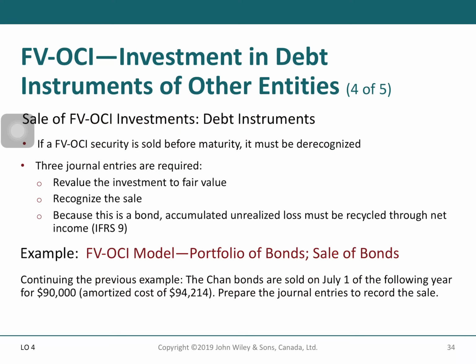Next, investment in debt instruments of other entities. Sale of bonds. Continuing the previous example, the bonds are sold on July 1st of the following year for 90,000, amortized cost 94,214. Prepare the journal entries to record the sale.